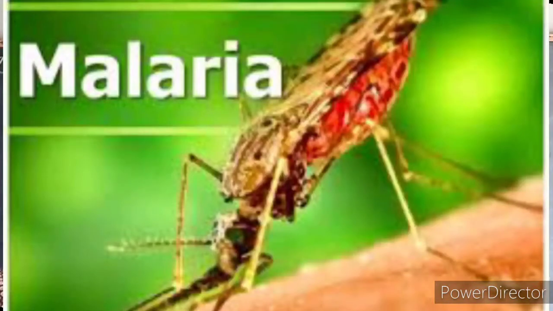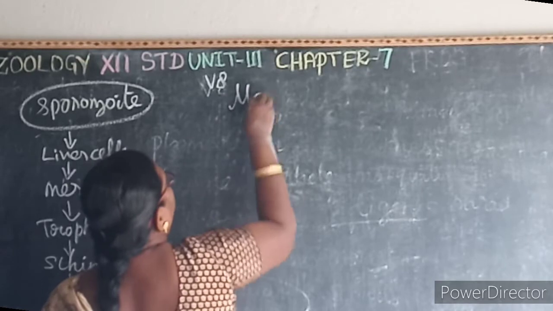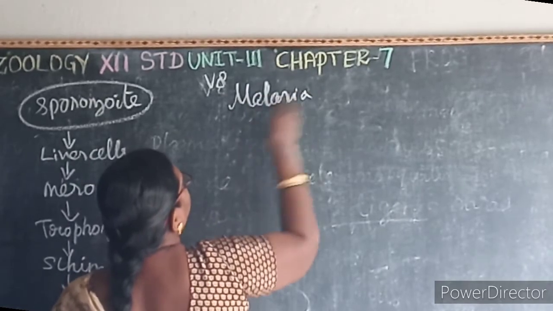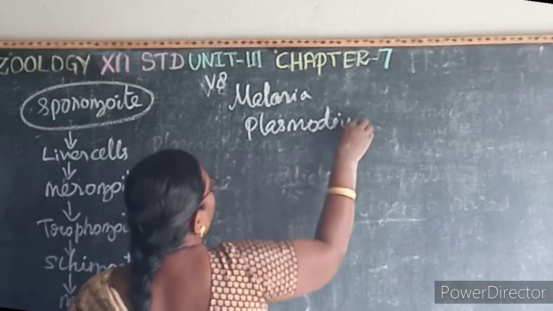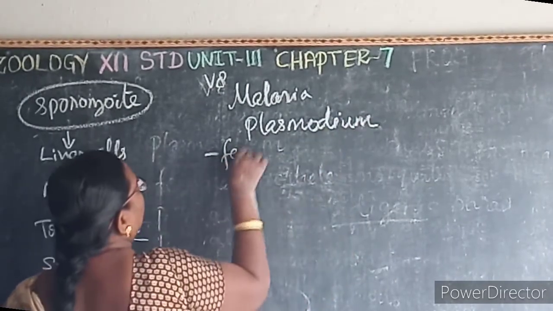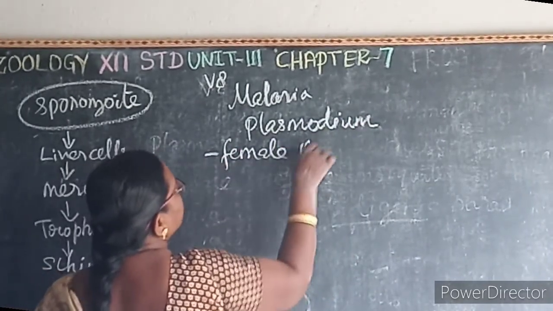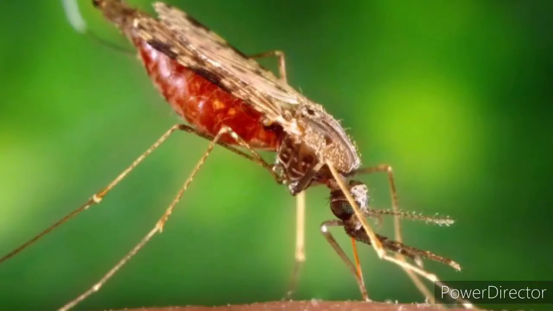Now let us see about malaria. Malaria is caused by the plasmodium. It is transmitted by the vector or carrier, the female Anopheles mosquito.